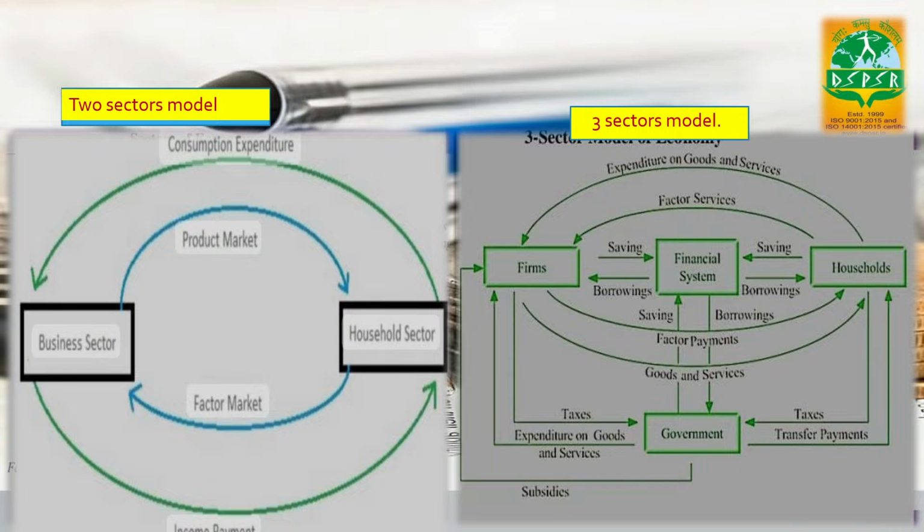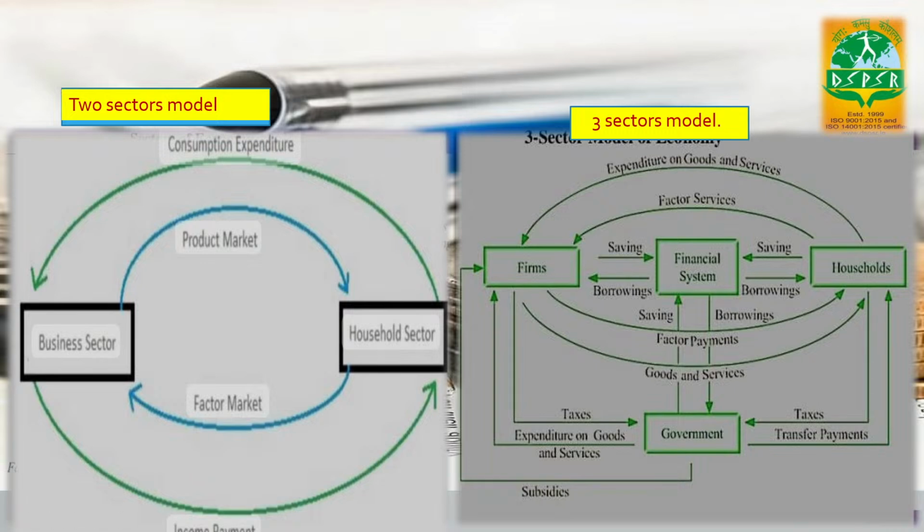So, in this three sector model, the government is added to the two sector model. In this model, money flows from households and businesses to the government in the form of taxes. Here you can see the government pays back in the form of government expenditure through subsidies, benefits, programs, public services, etc.